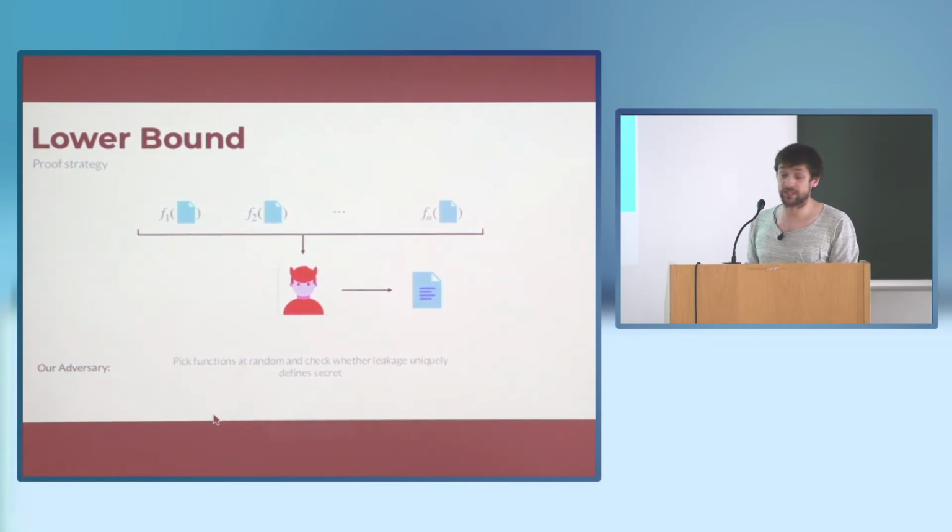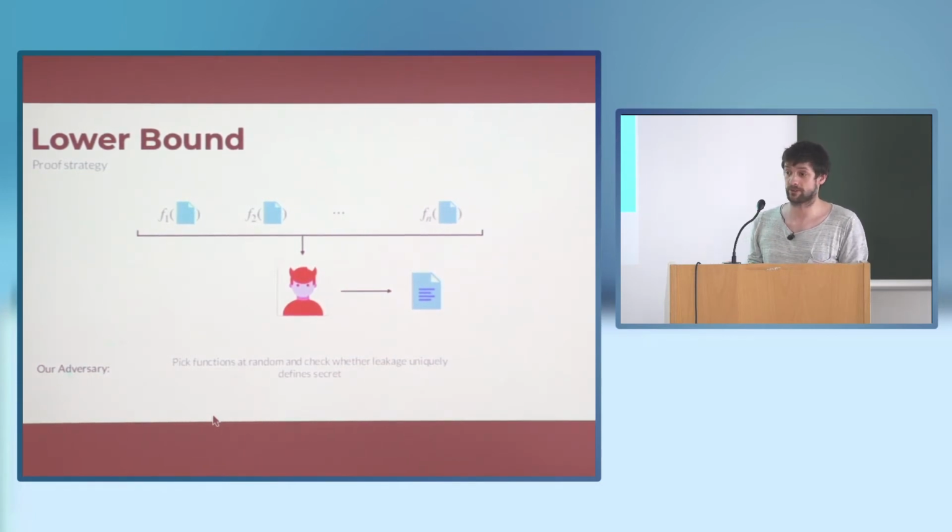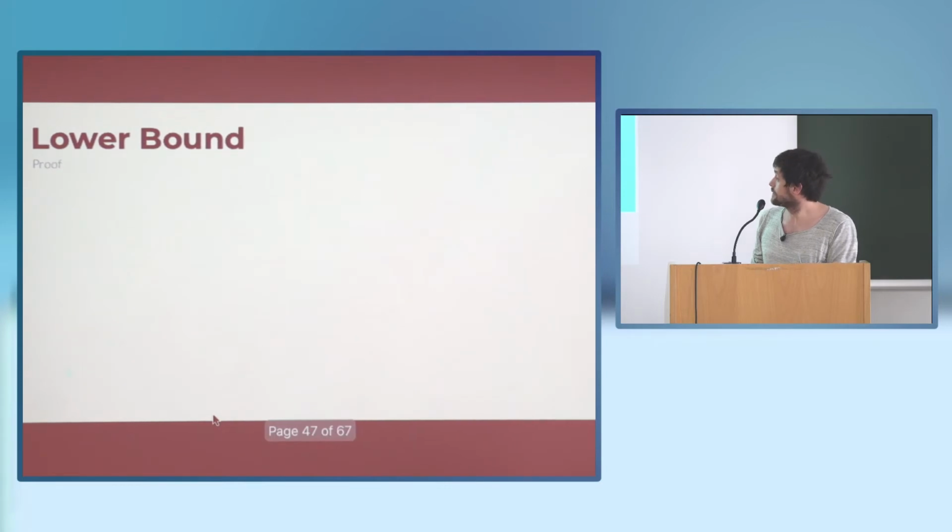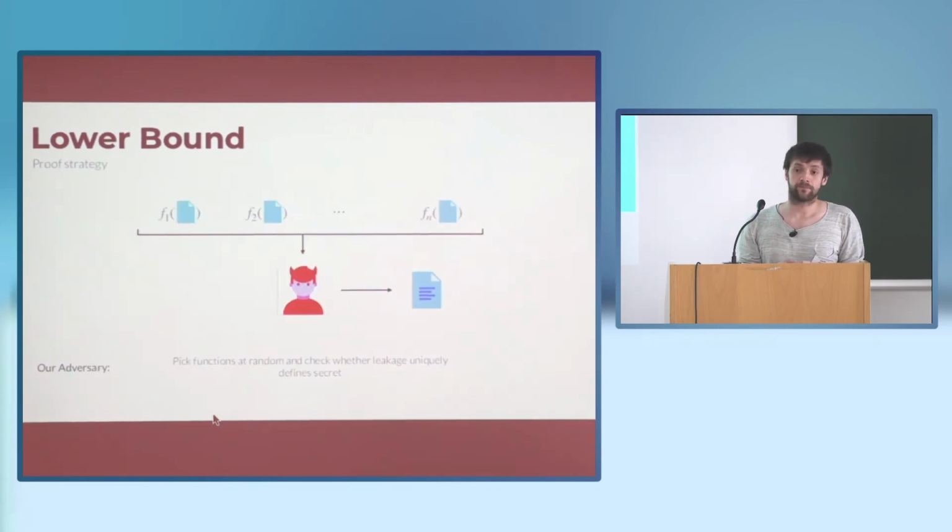The adversary that we built is very simple. We just picked the FIs to be uniformly random functions. Then, as I will show in a moment, the adversary will try to see whether the leakage vector that he sees uniquely defines the file, the secret that was secret shared. I'll explain in a second how this works.